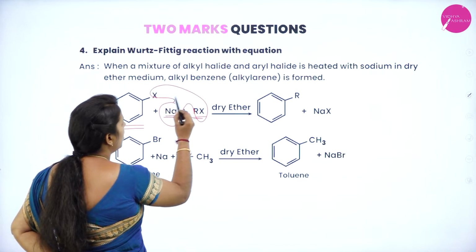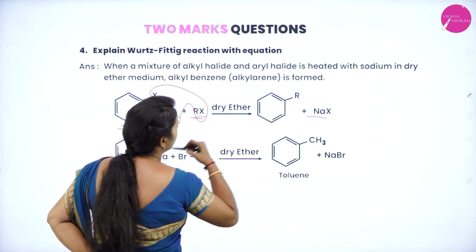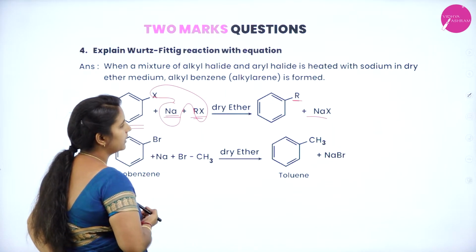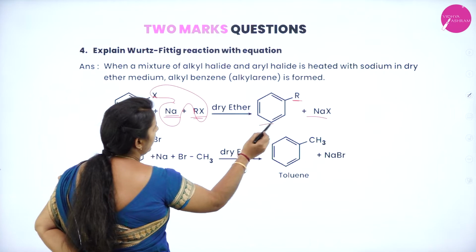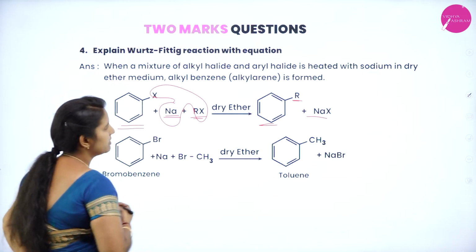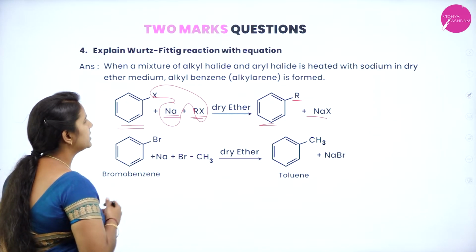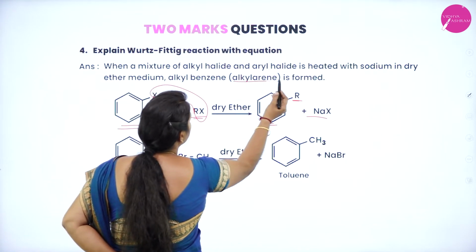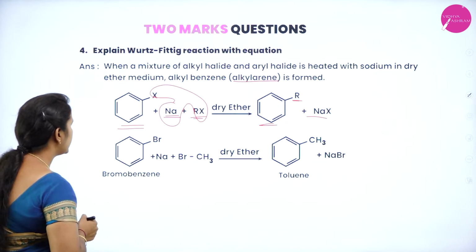Thereby, it forms a sodium halide, and the R group, that is the alkyl group, will get substituted to the benzene ring, and thereby it gives a benzene substituted with an alkyl group. It is nothing but an alkyl arene. That is said to be what? Alkyl arenes.